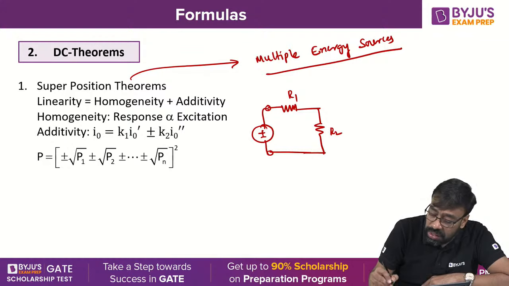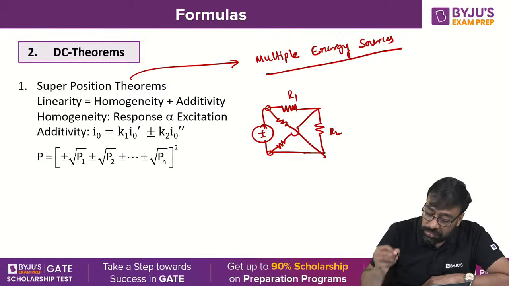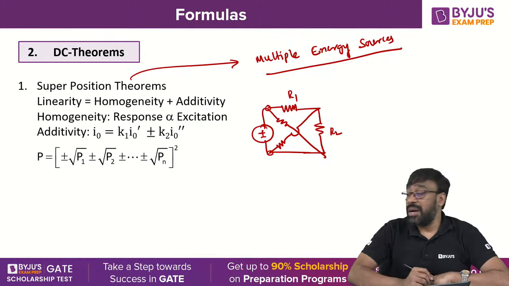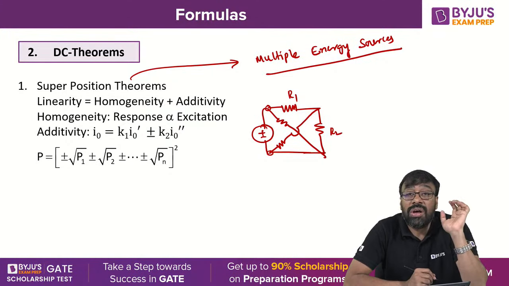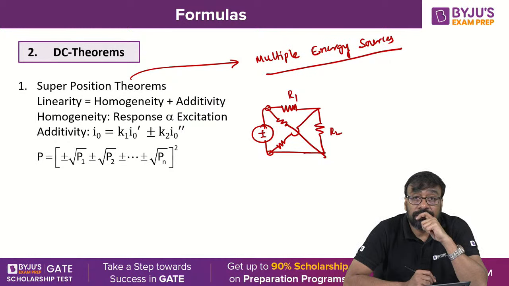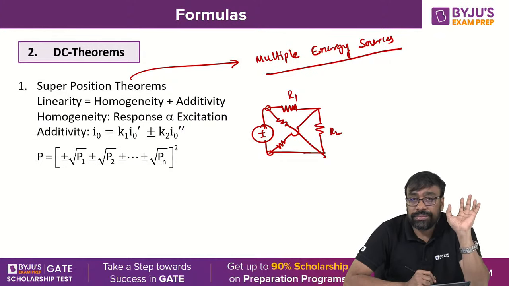This is R1, this is R2. Is it a planar network or non-planar network? Can anybody answer this? Please quickly. Planar network means a network that can be drawn on a plane with no crossovers, no branches crossing over others.